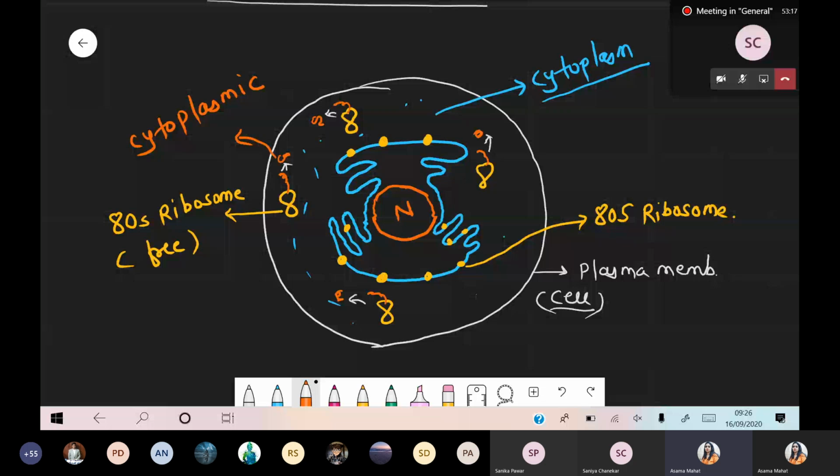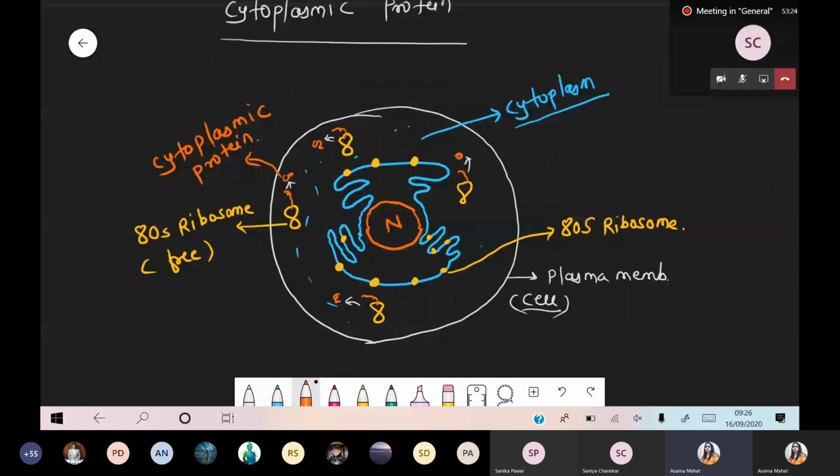Please don't get confused between the meaning of secretory protein and cytoplasmic protein. Cytoplasmic proteins are formed by 80S ribosomes that are not associated with any organelle; they are present in free form. Do you understand the major difference between the cytoplasmic protein and the secretory protein? Yes or no?